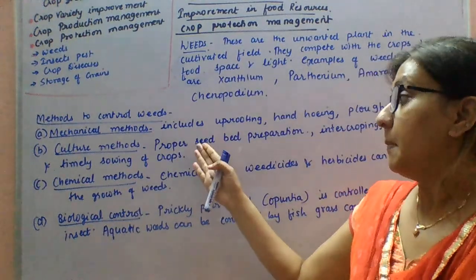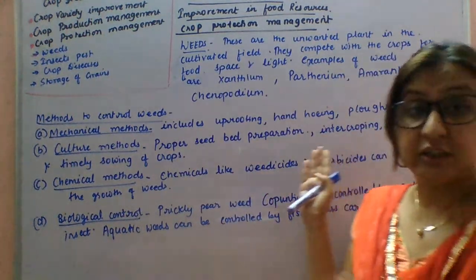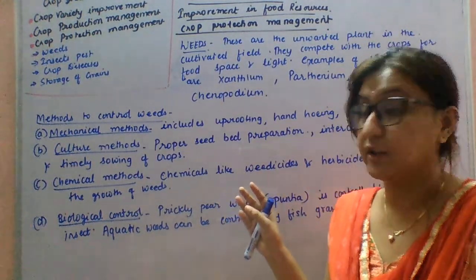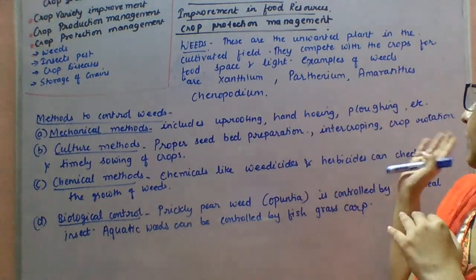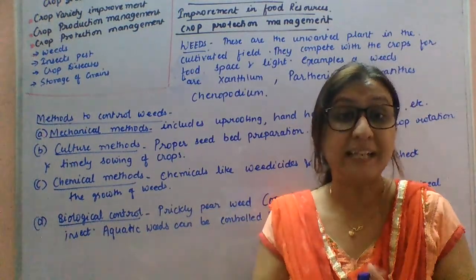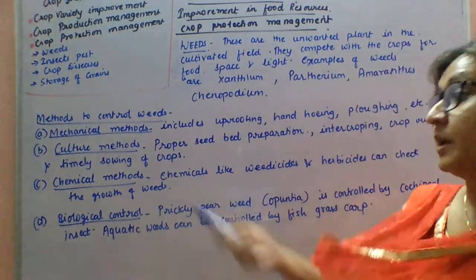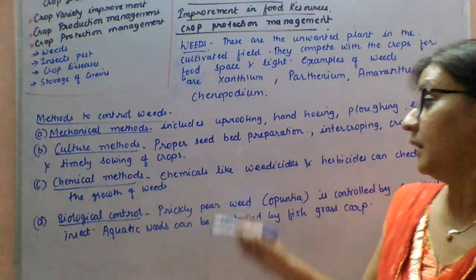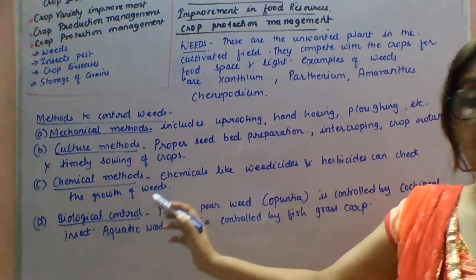Cultural methods: proper seed bed preparation, intercropping, crop rotation, which I explained to you in the crop production management. So proper seed bed preparation, intercropping pattern, crop rotation, and timely sowing of crops. Then automatically the weeds can be removed from the field. Next is the chemical method. By using chemicals, you can remove these weeds. Chemicals like weedicides and herbicides can check the growth of weeds.